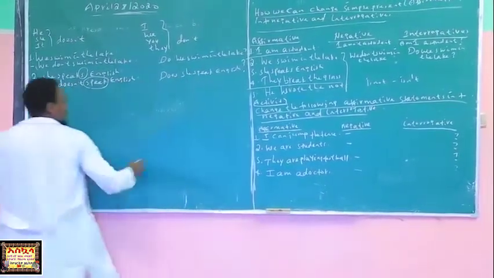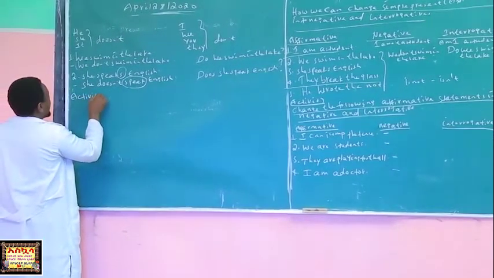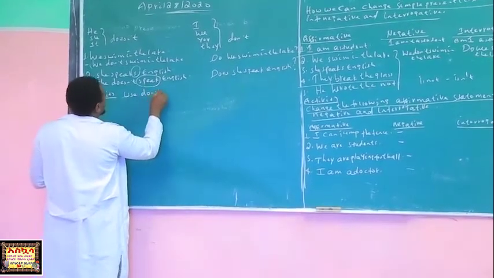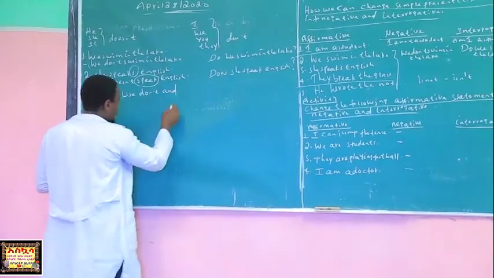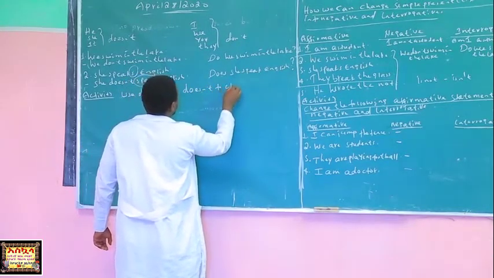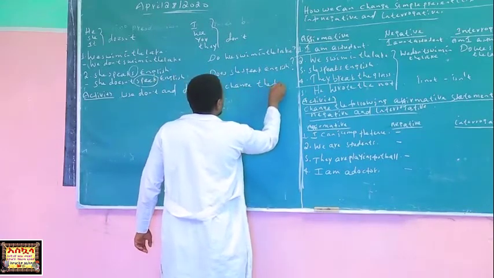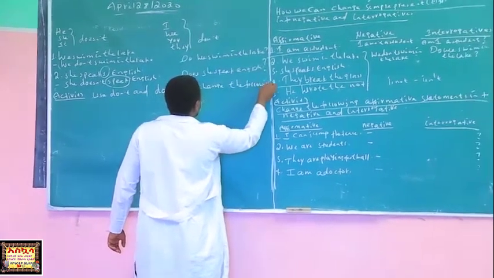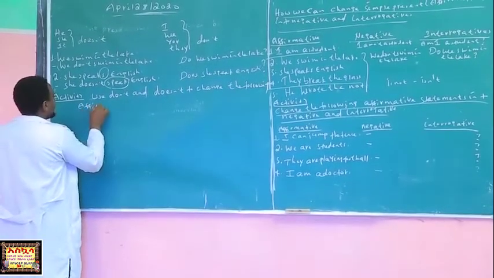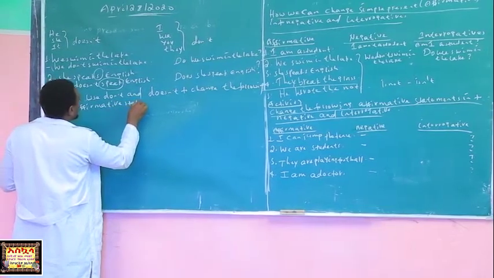Now I want to give you another activity. Activity: use don't and doesn't to change the following affirmative statements.